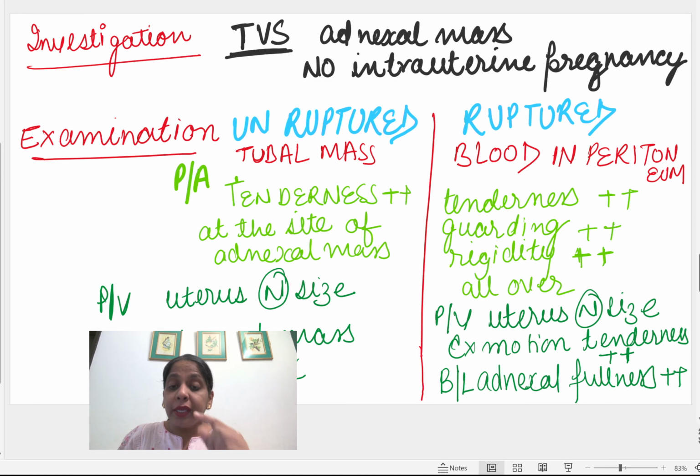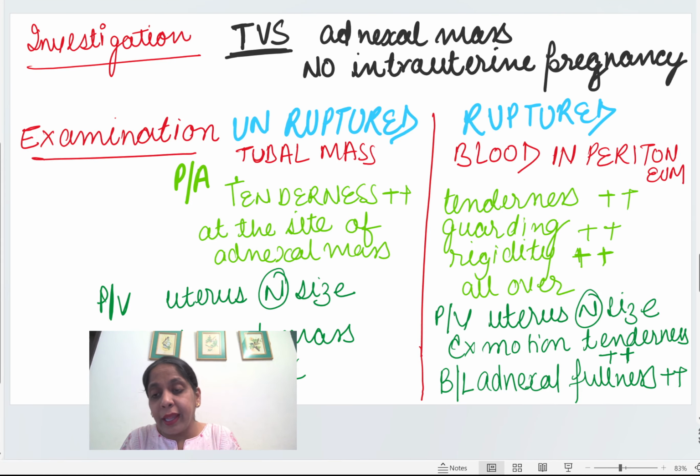On moving the cervix, the blood collected in the peritoneum in the case of ruptured ectopic irritates the peritoneum more and the patient feels pain. That is the reason for cervical motion tenderness. And on both the adnexa there will be fullness. Now we will not be able to appreciate any adnexal mass. As there is blood in the peritoneal cavity, in both the adnexa we will feel fullness, liquid getting filled. Okay.